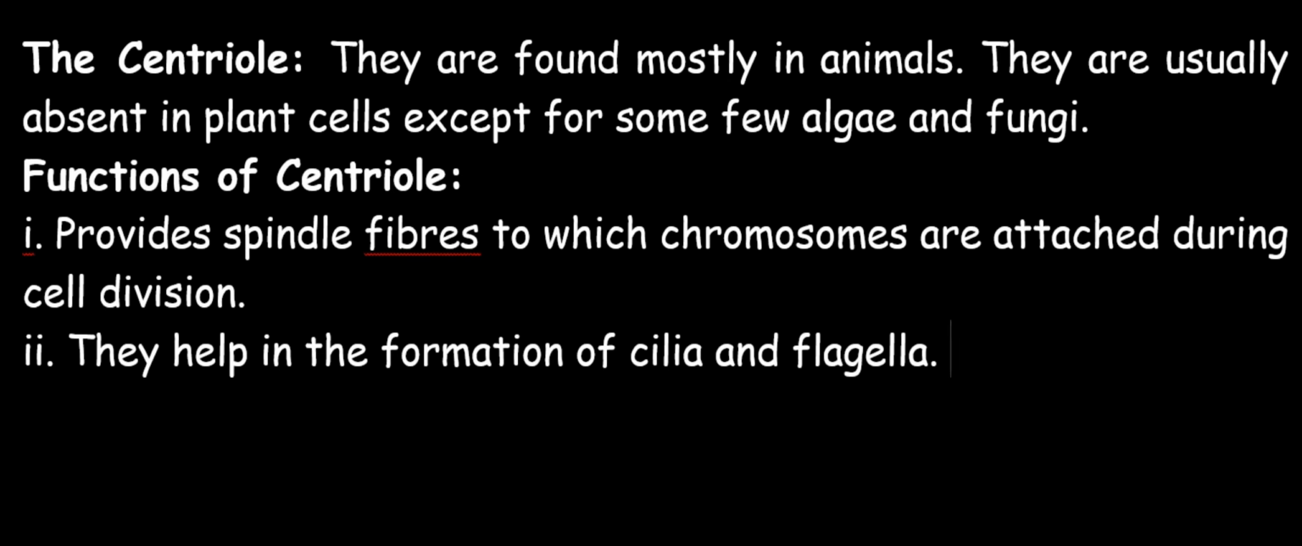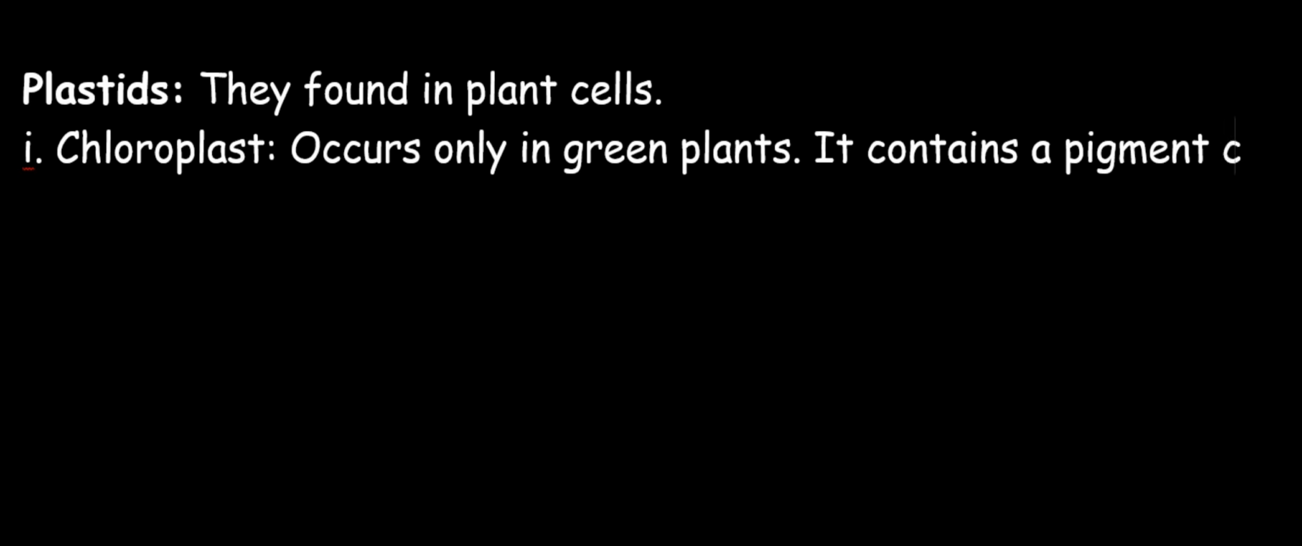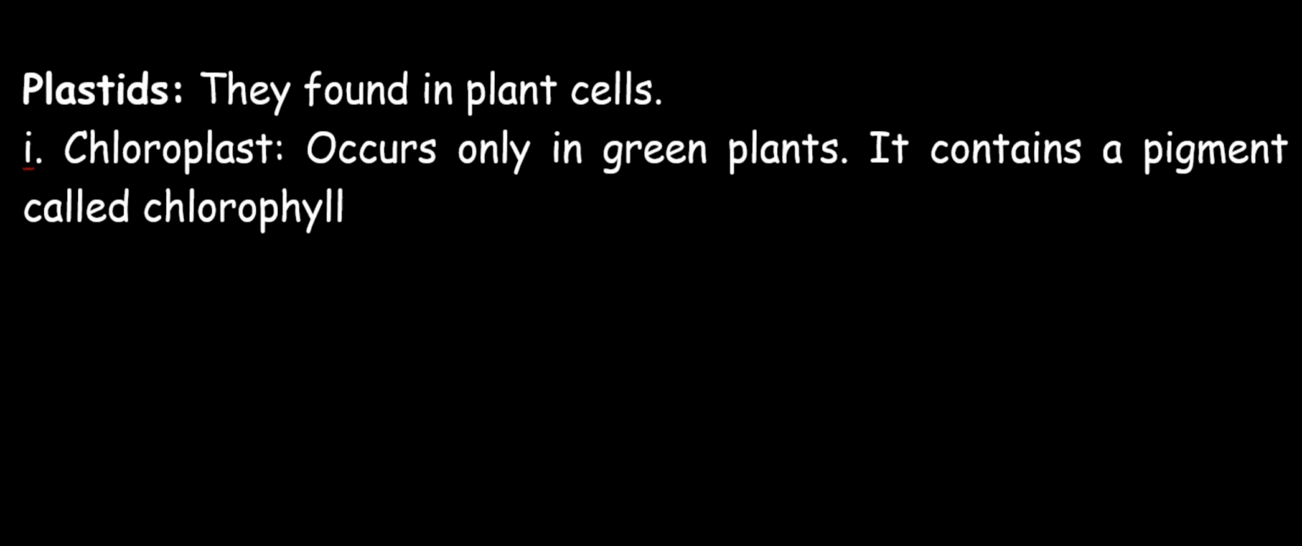Next, we'll be looking at plastids. Plastids are usually found in plant cells, and these plastids are of different types. The first one is the chloroplast. What is the chloroplast? The chloroplast occurs only in green plants. That is, we see them only in green plants. It contains a pigment called chlorophyll. The chloroplast is the site of photosynthesis.